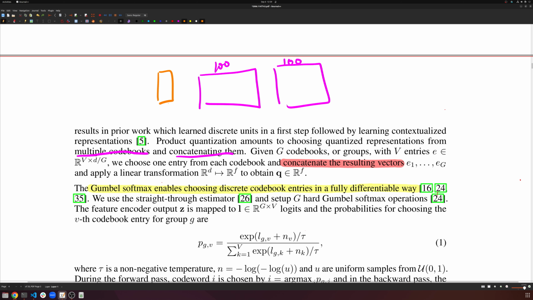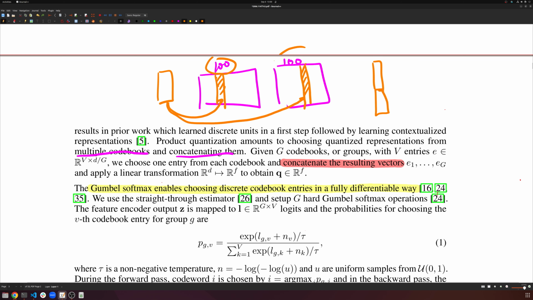And what we're going to do is look at the first codebook and select a code that we want from the first codebook. And then this vector is going to look at the second codebook, select a code that it wants from the second codebook. And then we're going to grab both of these codes and concatenate them together. The reason concatenating is important is because we have 100 possibilities in the first thing, 100 possibilities in the second thing, which means if we concatenate things together, there are 100 squared, or 10,000 possibilities, right?